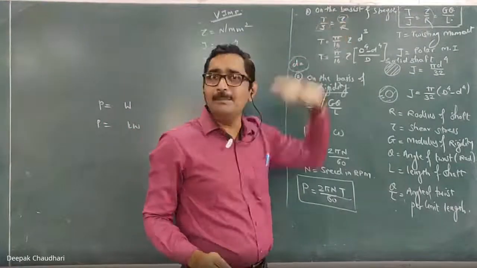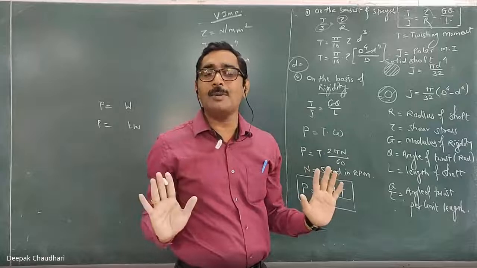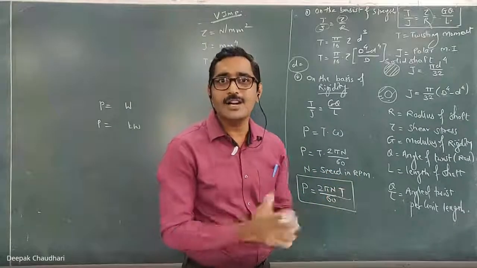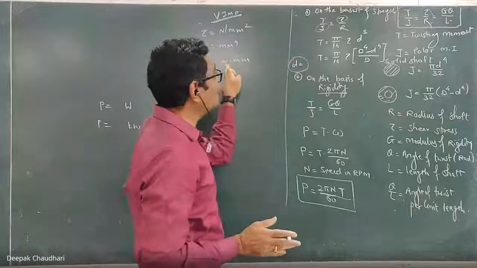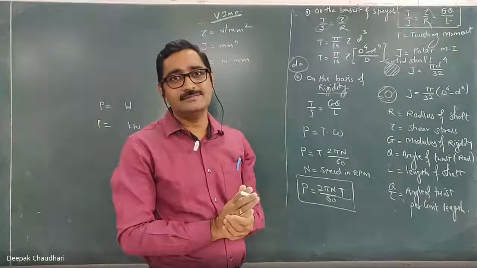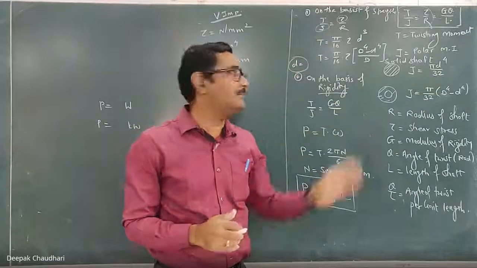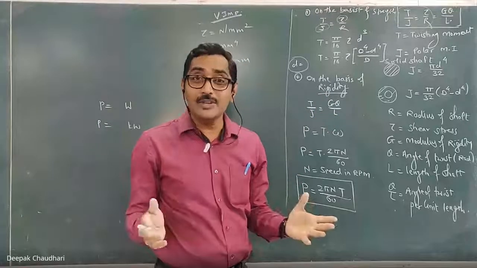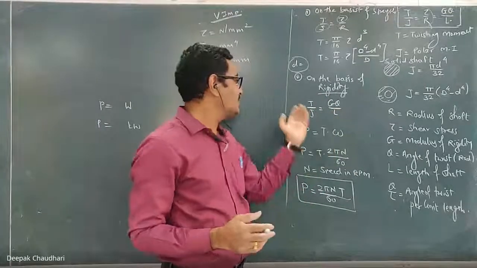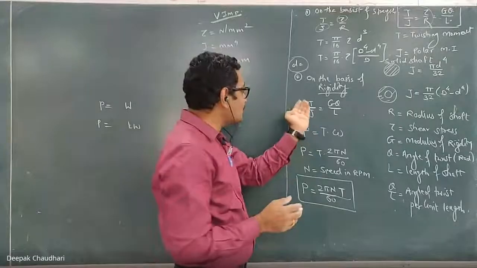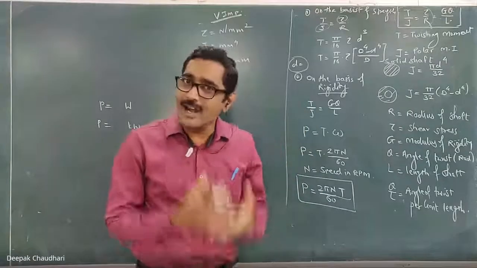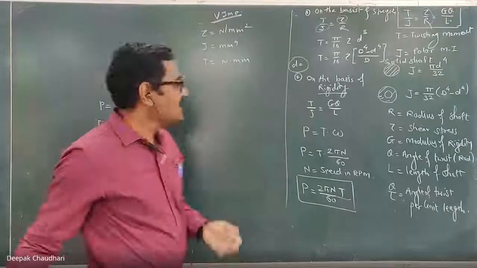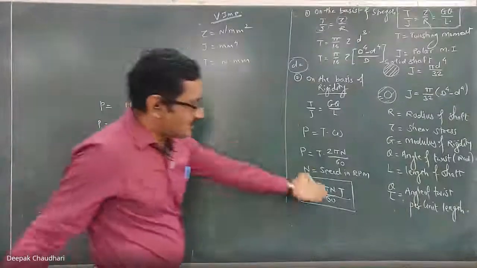If it is in terms of millimeter, then first use the units properly, do the conversion properly. Understood? So here the torque is needed in Newton millimeter, okay, because all other units are in millimeter. Same thing here also. On the basis of rigidity also, if G is given in Newton per millimeter square, L is in millimeter, J is in millimeter to power 4, so this torque has to be in Newton millimeter. You can't take there, it is in Newton meter. Understood? Here, so now come to this.